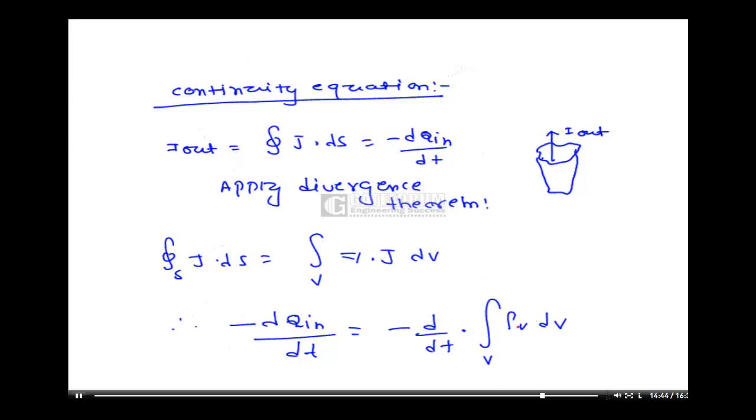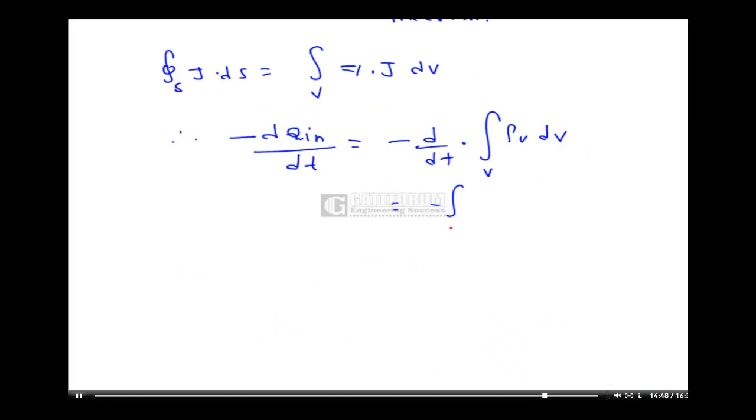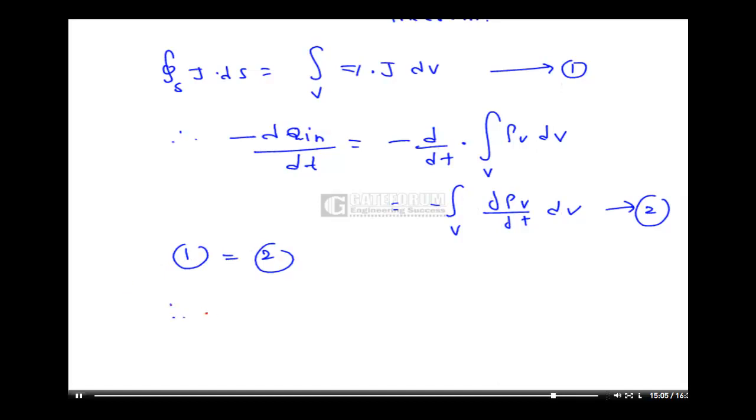Therefore, minus the integration of del dot J dV is equal to minus the integration over V of dou rho v by dou t dV. Comparing, that implies del dot J is equal to minus dou rho v by dou t.